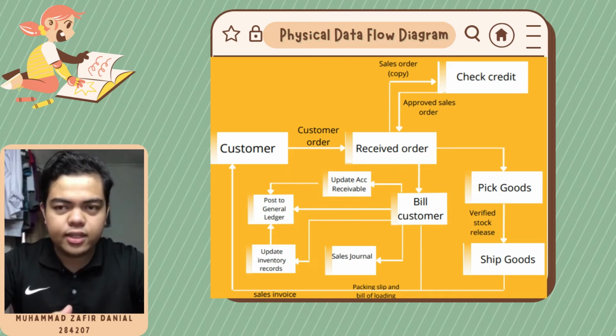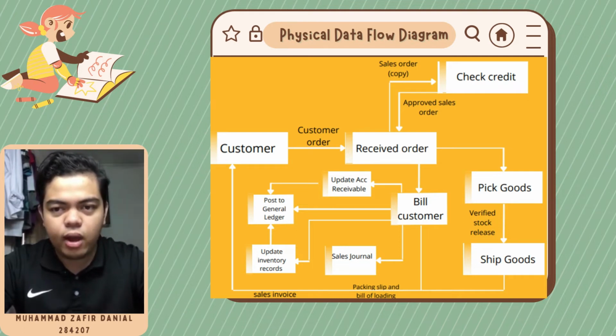When it comes to billing the customer, they have to update two things. They have to update accounts receivable and they have to update the inventory records. The updated accounts receivable and the updated inventory records will then have to be posted to the general ledger, and they also have to update the sales journal. Once the process is completed, they will proceed with paid goods.